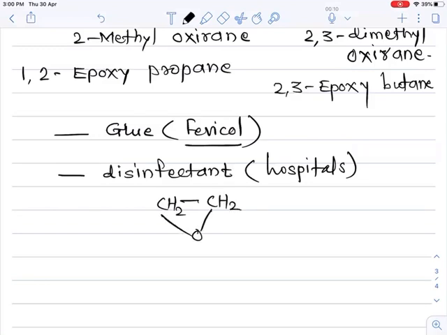Ethylene oxide in its gaseous state, in gaseous state, this ethylene oxide is used as a disinfectant in hospitals. Okay. So here we complete the general introduction, functional groups of the alcohols, phenols and ethers.